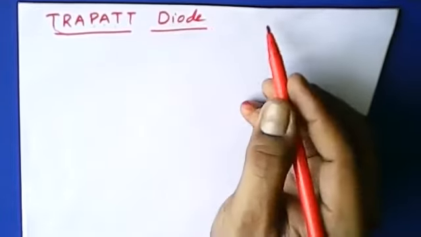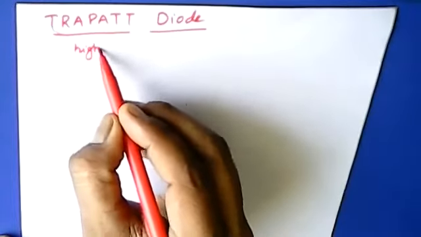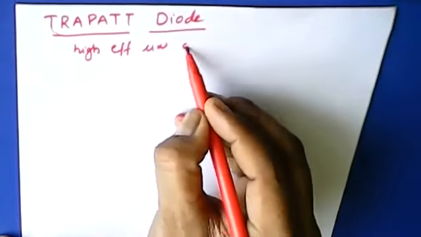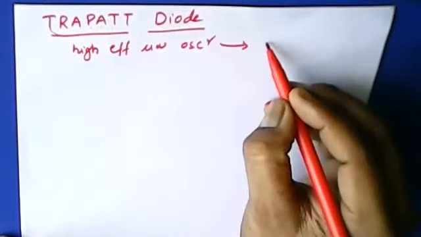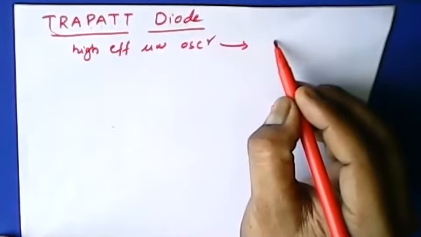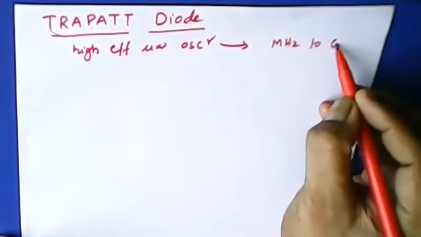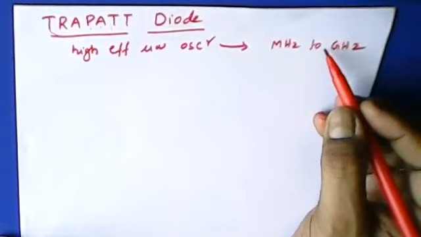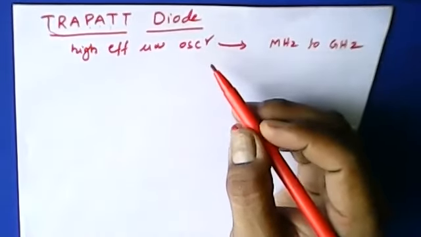It is a very high efficiency microwave oscillator, capable of operating from megahertz to gigahertz. That is one of the good features the TRAPATT diode has.